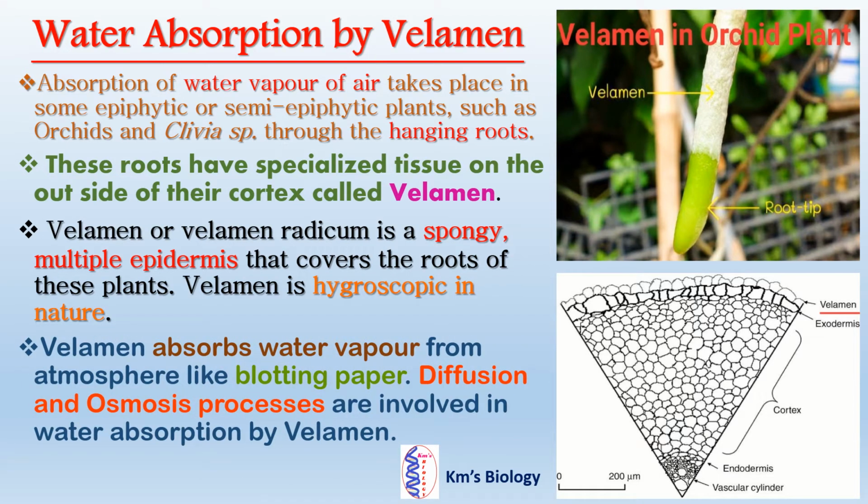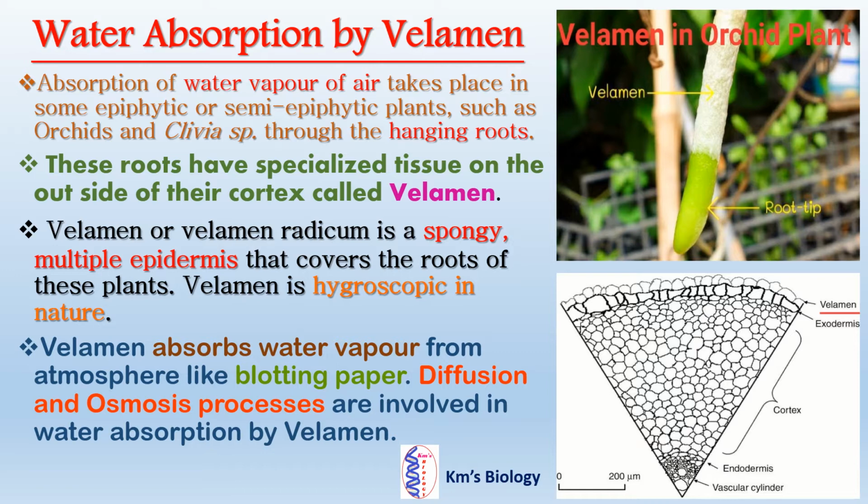In the case of water absorption by velamen, absorption of water vapor from air takes place in some epiphytic or semi-epiphytic plants such as orchids and Clivia species through the hanging roots. These roots have specialized tissue on the outside of their cortex called velamen.